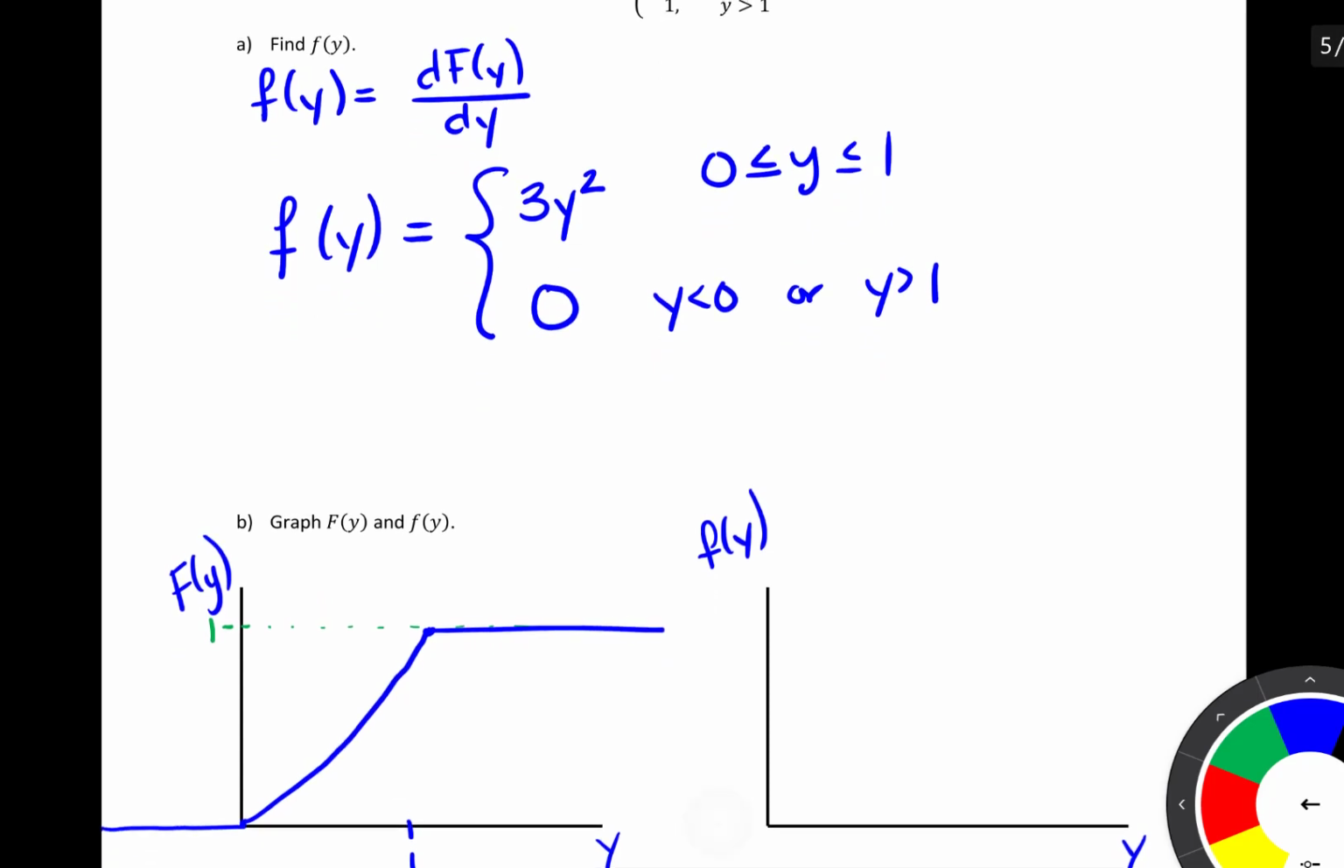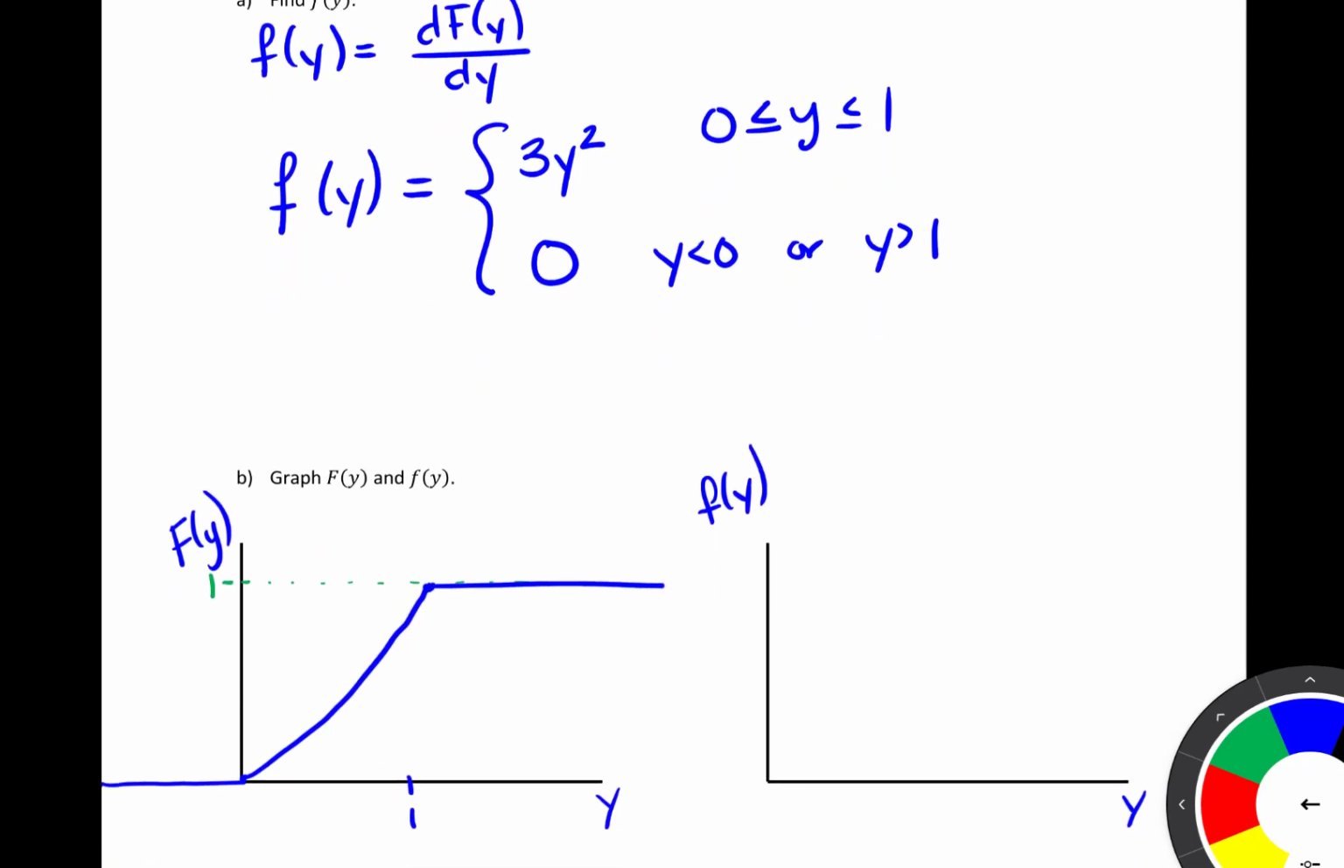Next, let's plot our PDF. Notice the PDF is equal to 0 for y less than 0, and the PDF is equal to 0 for y greater than 1. When y is equal to 0, the PDF is equal to 3y squared, which is just 0. And when y is equal to 1, our PDF is equal to 3 times y squared, which is 3. And then something like this for all the values in between.